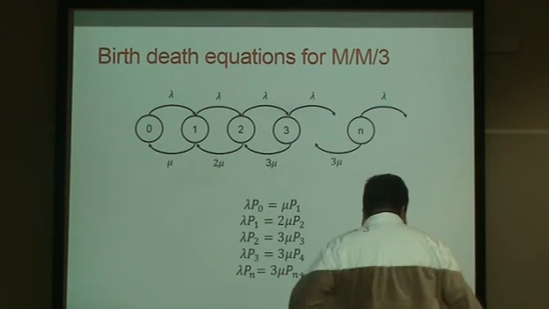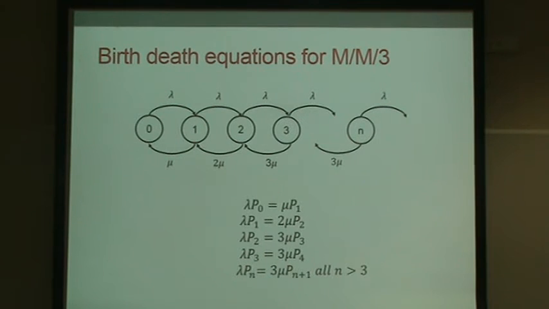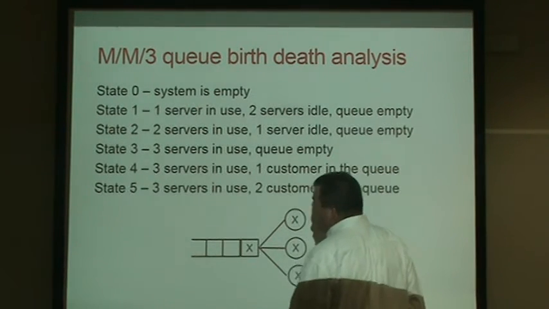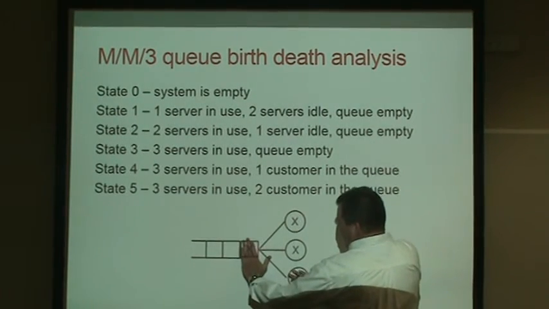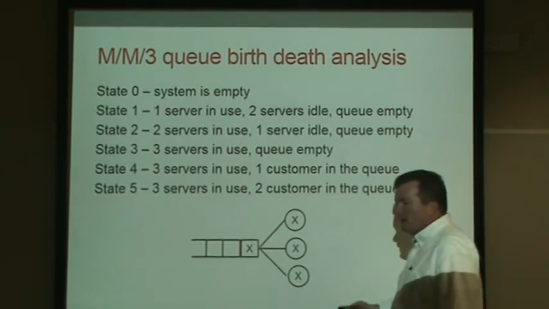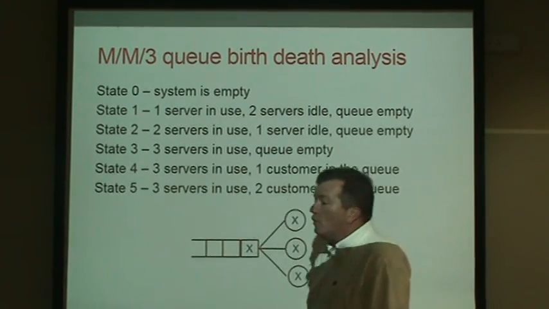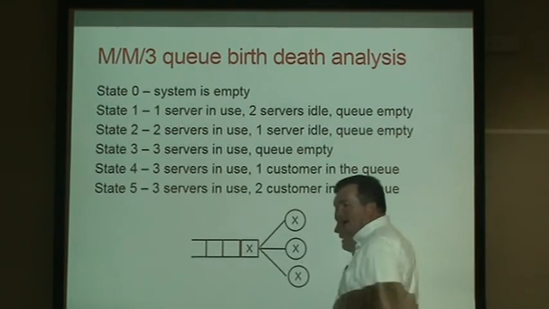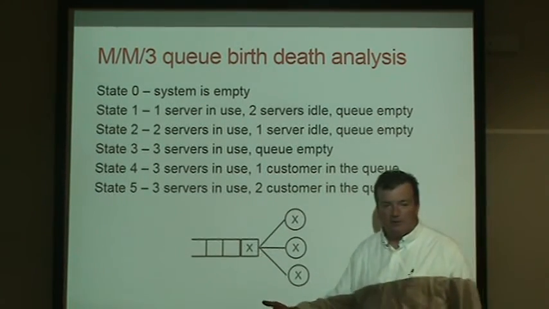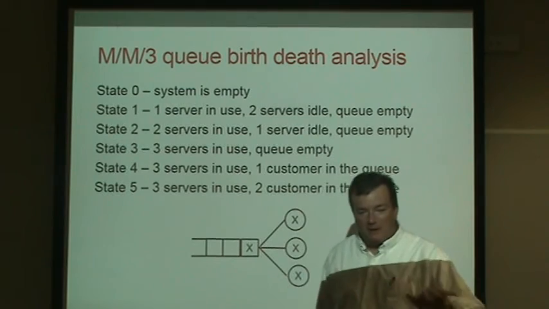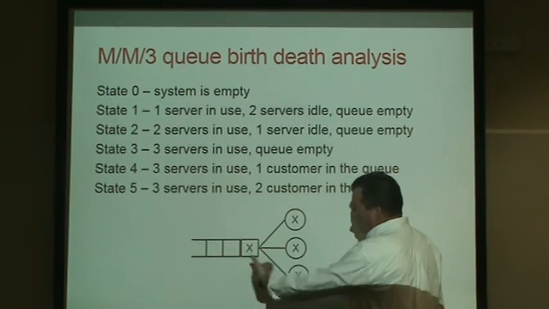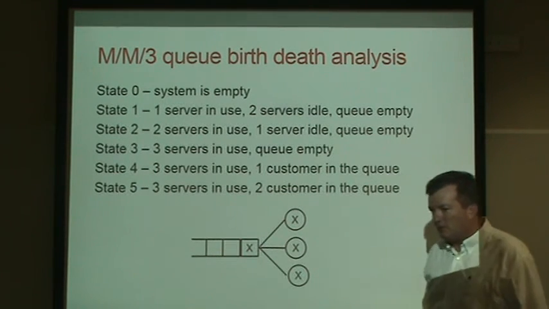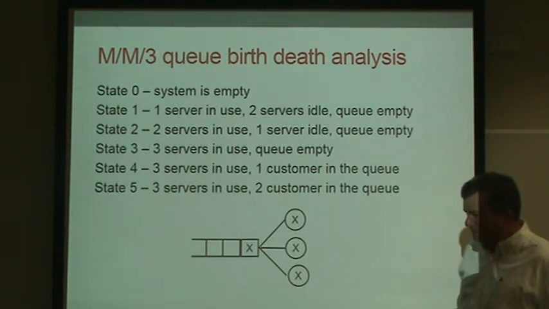Now we have to look at, for each of the states, how long does it take us to get through the queue? So for example, if we were in state 0, 1, or 2, and we arrive at the queue, how much time would we spend in the queue? None, right, good. We wouldn't spend any time in the queue because there's a server waiting for us. We go straight into service, and then whatever the service time is, that's the amount of time we would spend in the system.